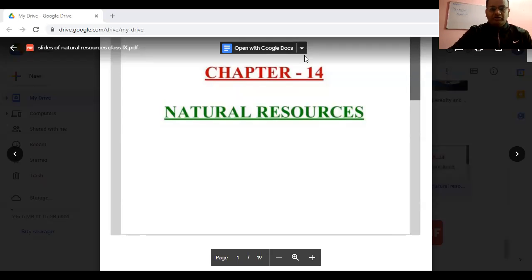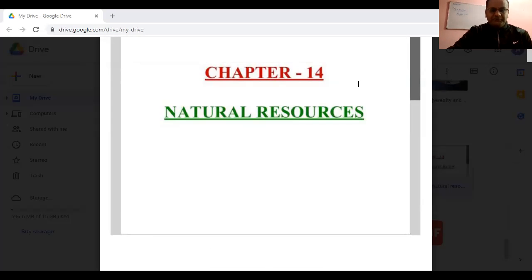And for natural resources also, the board has said that this chapter we can use for our internal assessments, either for giving projects or any internal assignments. But questions won't appear at the terminal examination from this chapter. So we need to discuss this chapter so that you have the idea, because in class 10 you have a chapter based on this, that is sustainable management of natural resources. So before that we should have the knowledge of what natural resources mean.